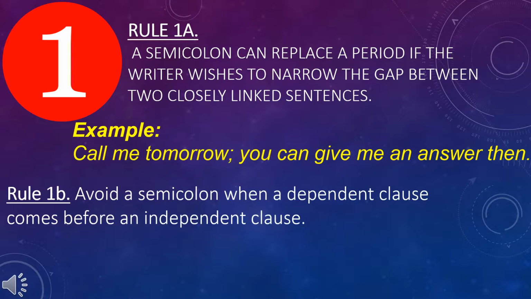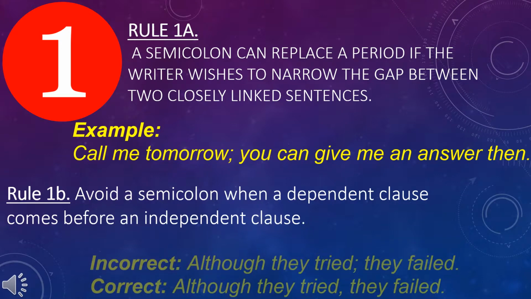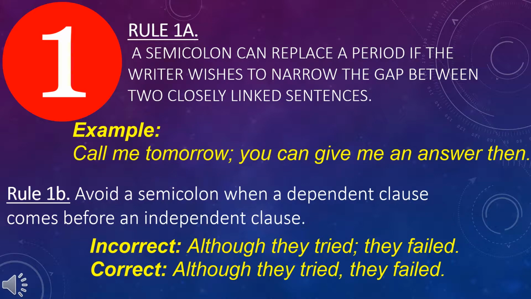Rule 1B. Avoid a semicolon when a dependent clause comes before an independent clause. Incorrect: Although they tried; they failed. Correct: Although they tried, they failed.